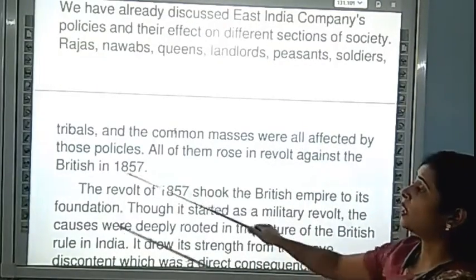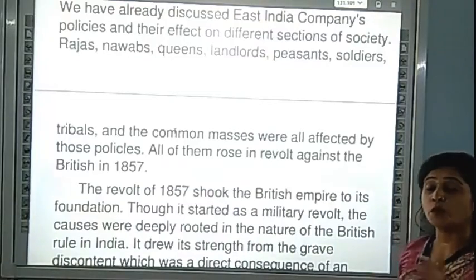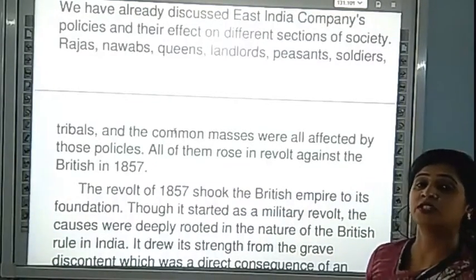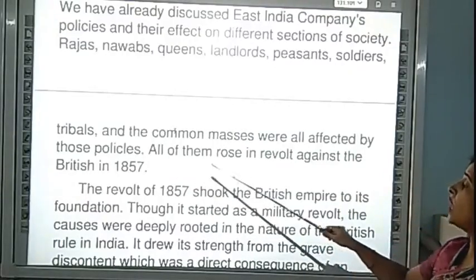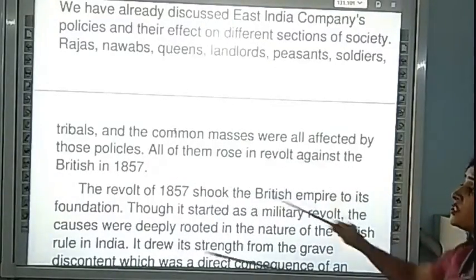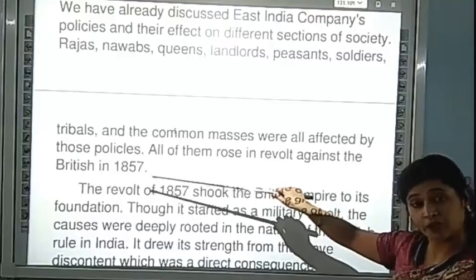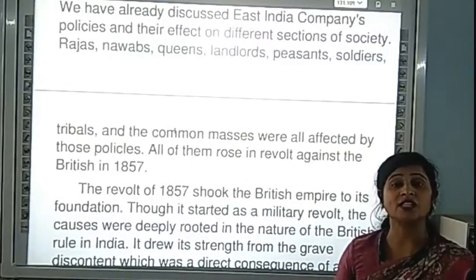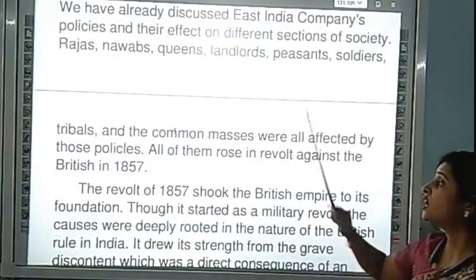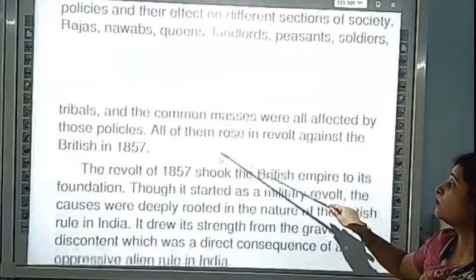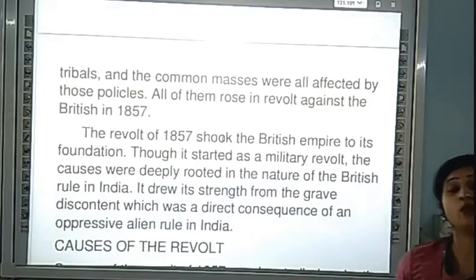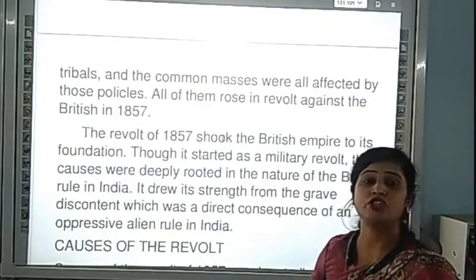All of them were affected by those policies, and all of them rose in revolt against the British in 1857. The result of those policies is that the people of India rose in revolt.